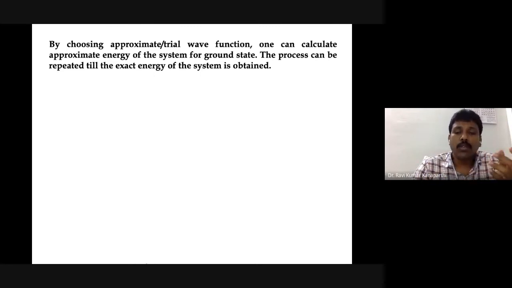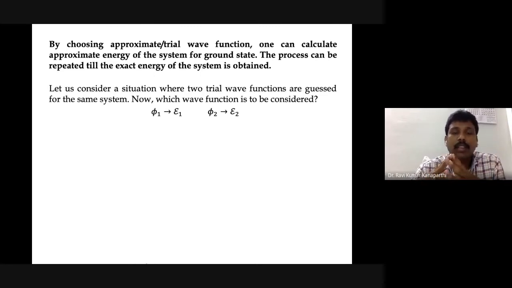Now let's say I have guessed one wave function, and one of you, well, you have 37 people in your class, so you can guess 37 different wave functions. That is possible, right?